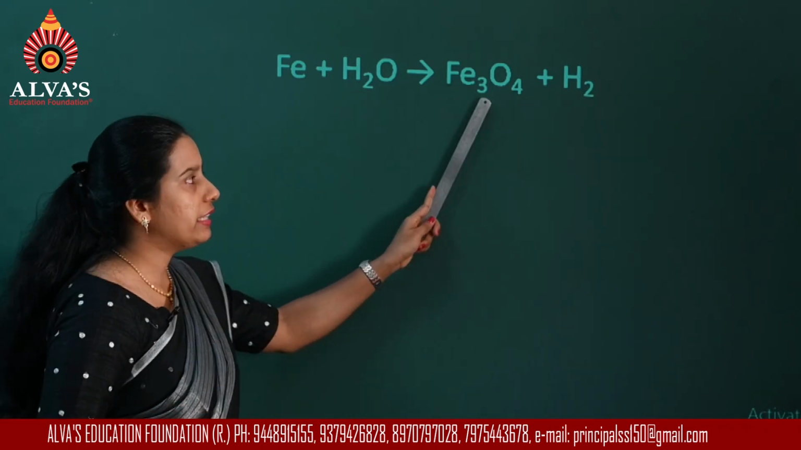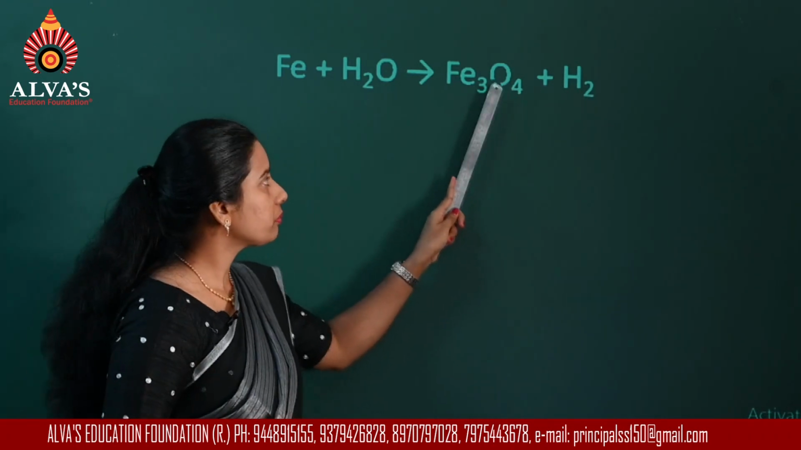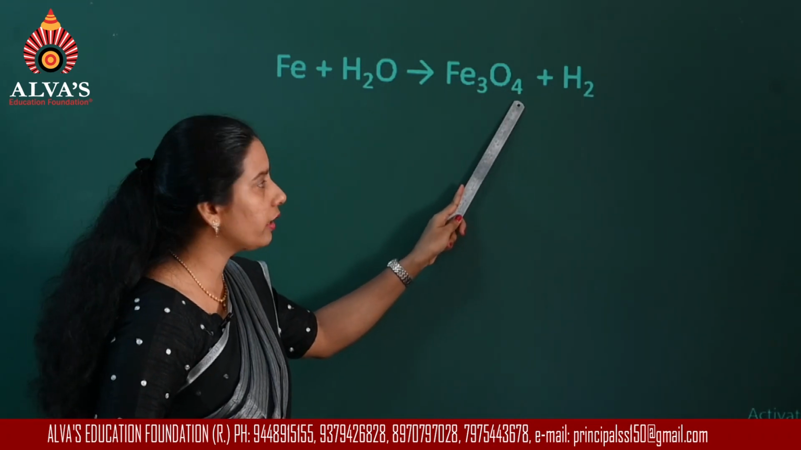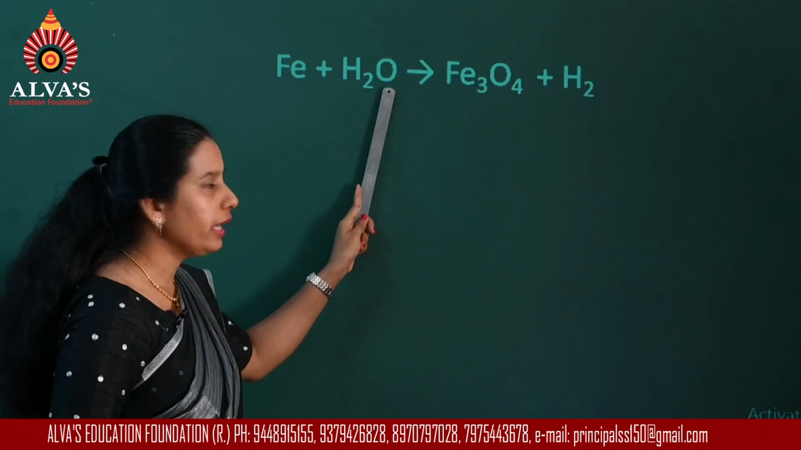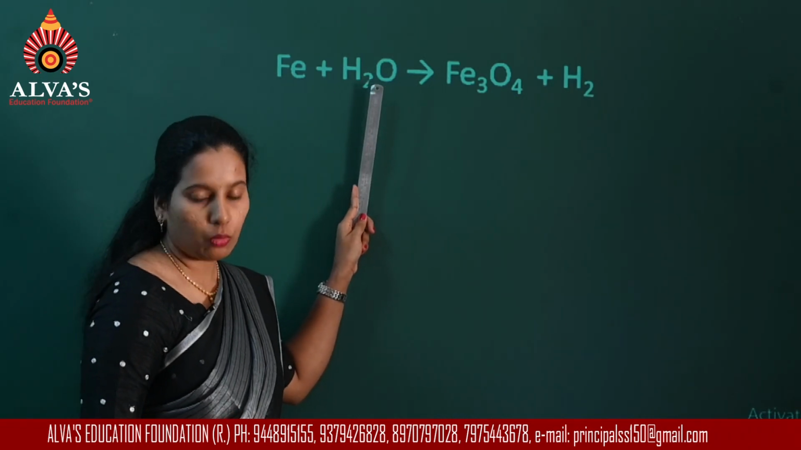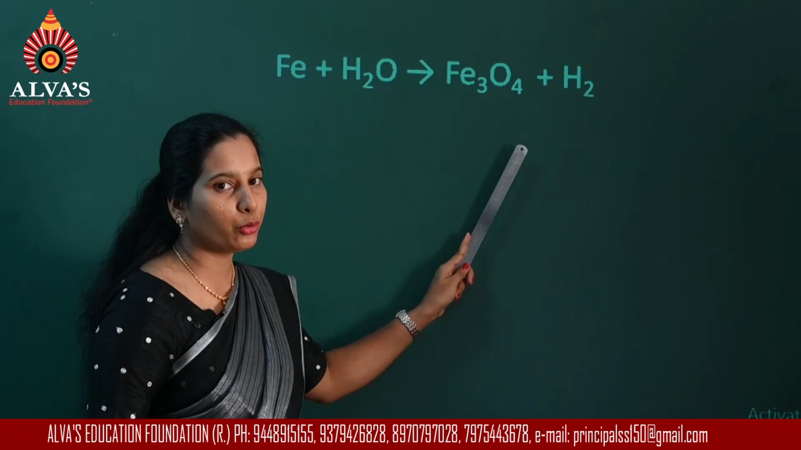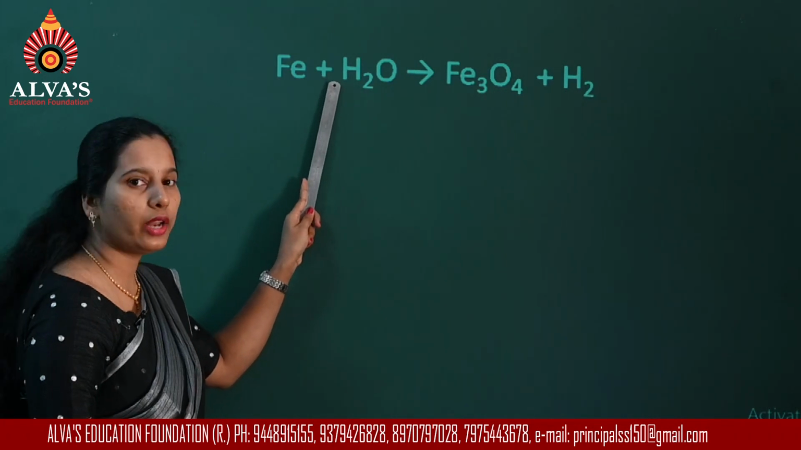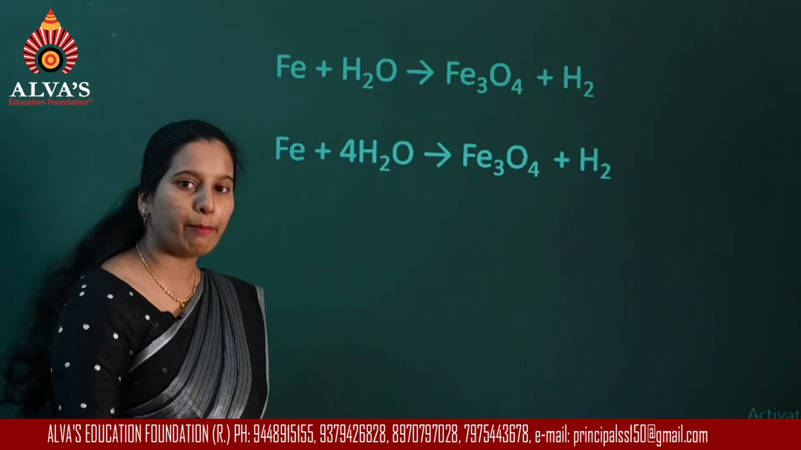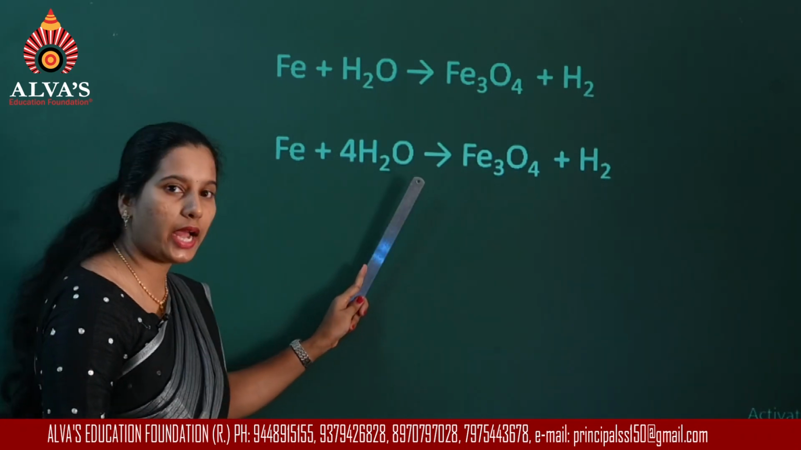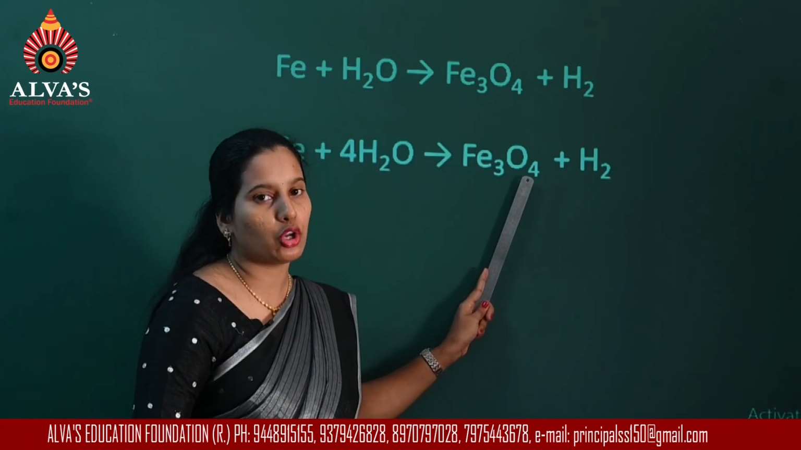So now I will start balancing the element that is present in greater amount. Here I can see there are 4 atoms of oxygen, whereas on the left side there is only 1 atom of oxygen. Now to balance the number of oxygens on both sides, what you have to do? You have to write 4 as the stoichiometric coefficient for water. Now what happens? The number of oxygen atoms on the left becomes equal to the number of oxygen atoms on the right side.